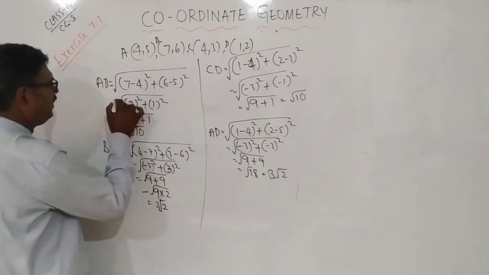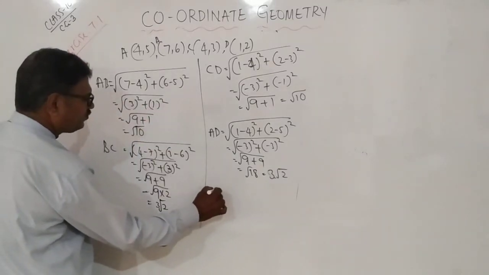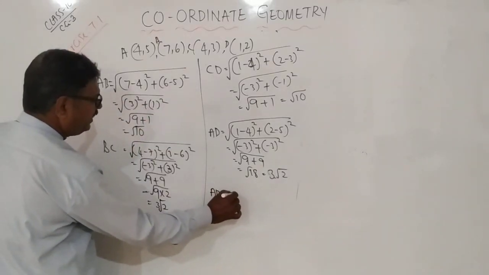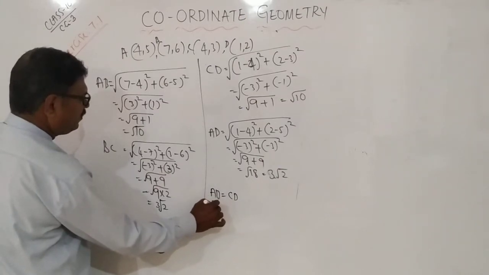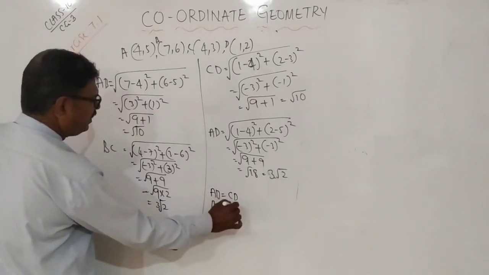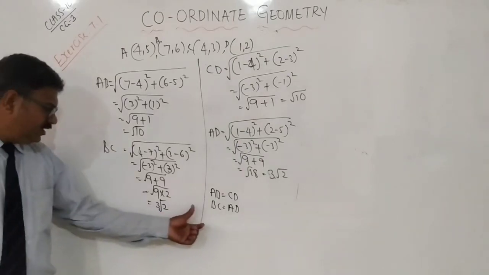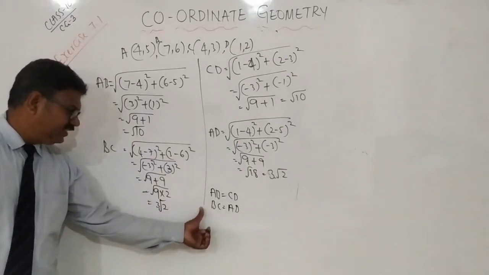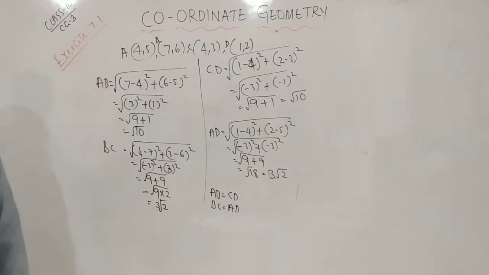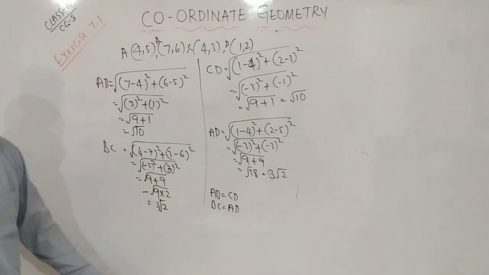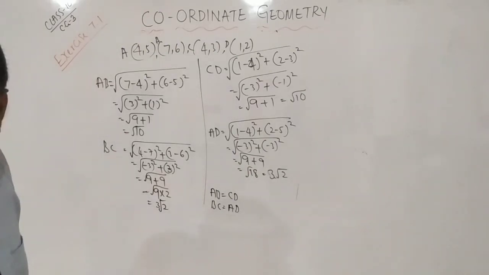If you observe here, what happened? You see AB equal to CD and BC equal to AD. That means what? Here, if the diagonals are equal, then it will form a rectangle. If diagonals are not equal, it is a parallelogram. Okay? Right. No problem.